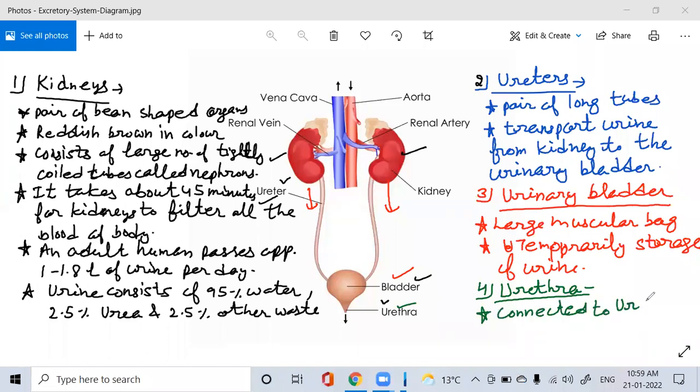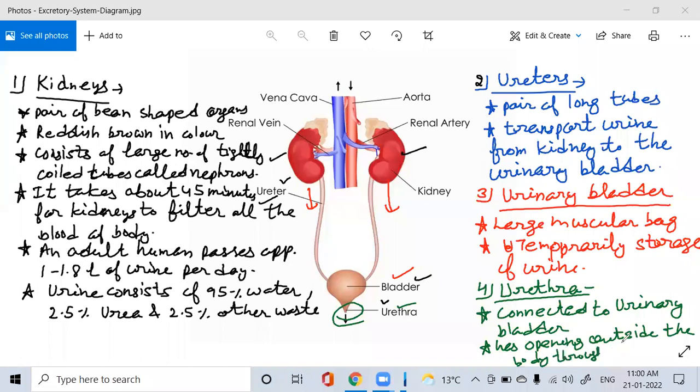You can see here, this is the opening outside the body through which urine is expelled. From here the urine is removed.